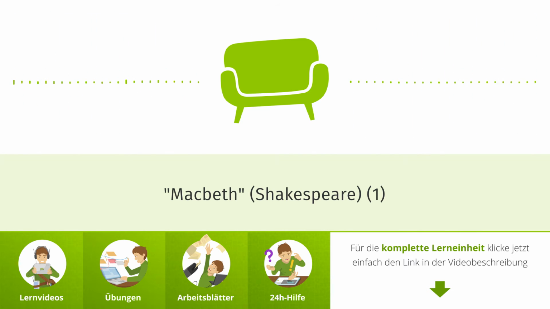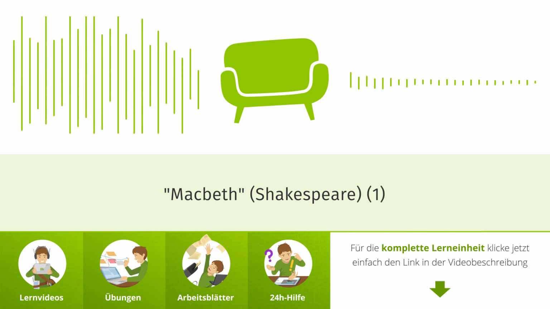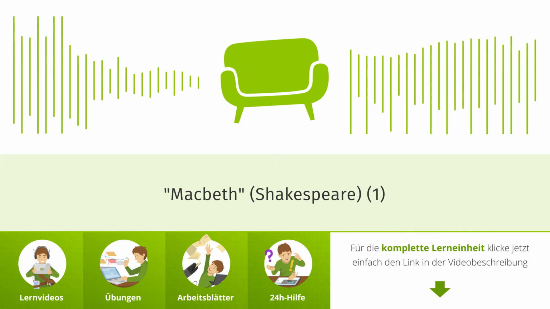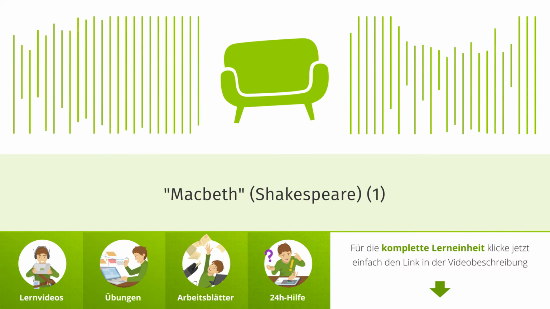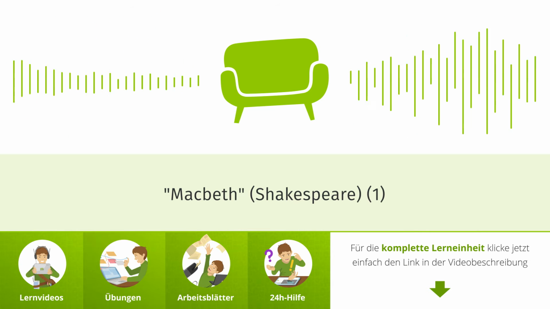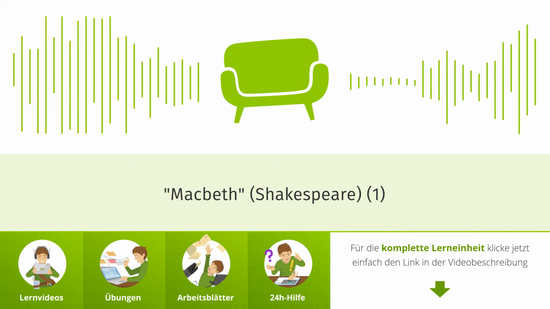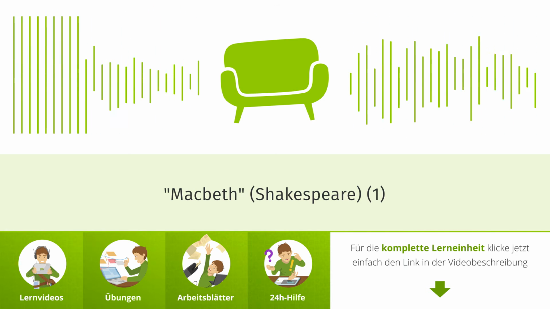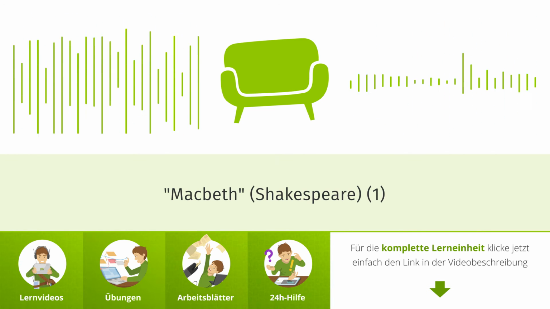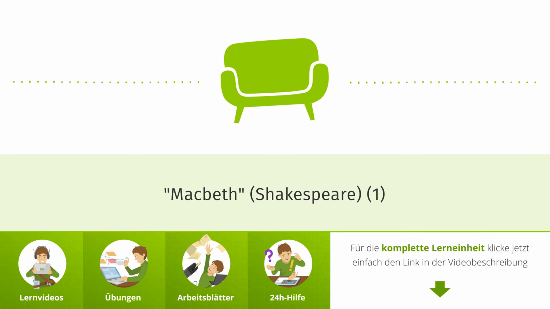Primary characters. Here are the primary characters in Macbeth in their various groupings. Macbeth and Lady Macbeth, King Duncan and his sons Malcolm and Donalbain, the nobleman Banquo and his son Fleance, the allies against Macbeth, Macduff, Ross, Lennox, and the English general Seward, and 3 witches and their leader Hecate. Now let's look at our primary characters individually.